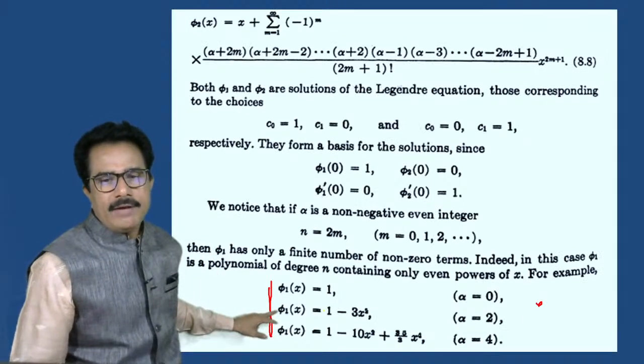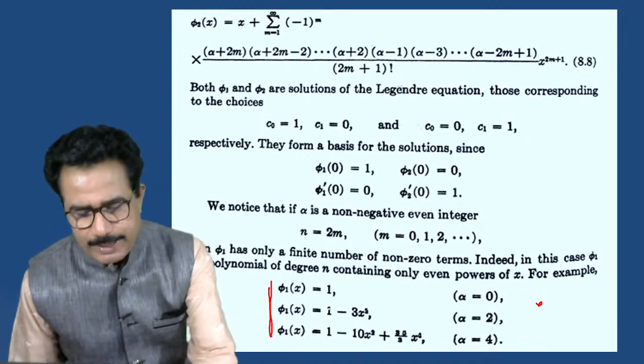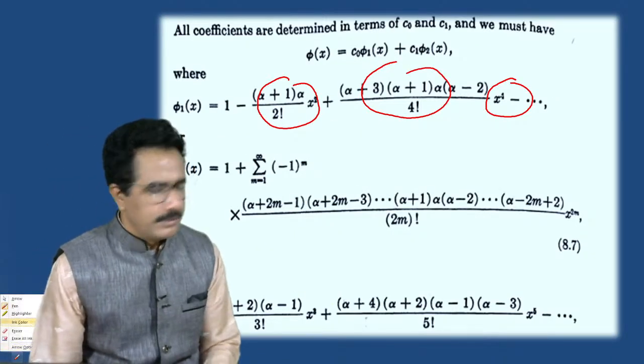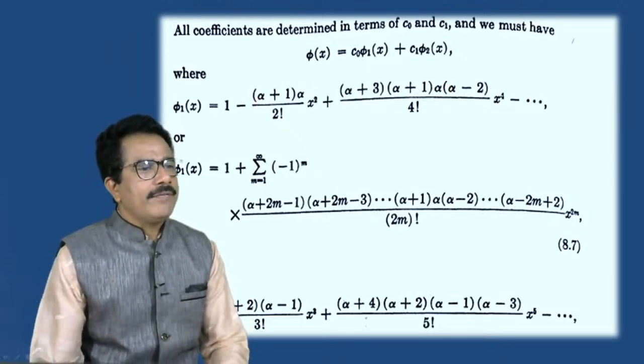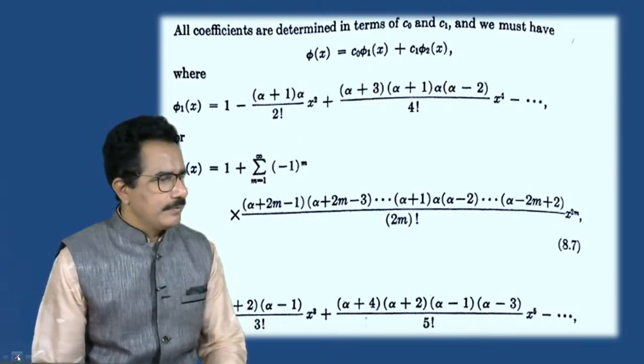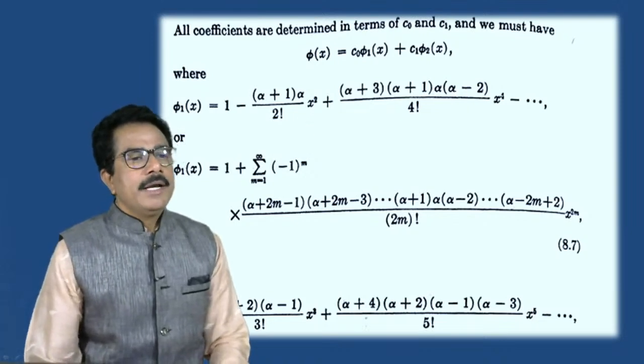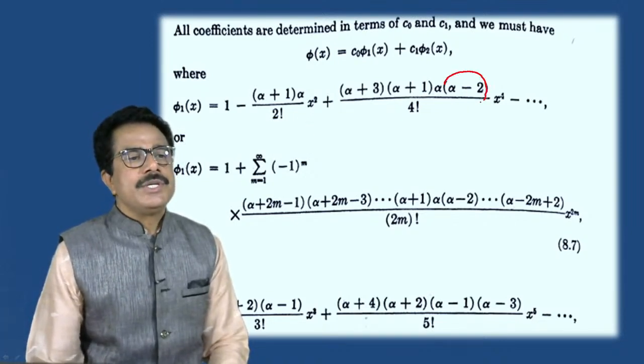If we put alpha is equal to 2, now look, I put alpha is equal to 2 here. Then what will happen? 2 minus 2 means 0.